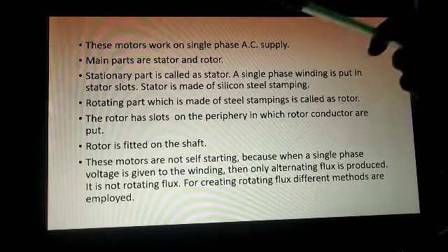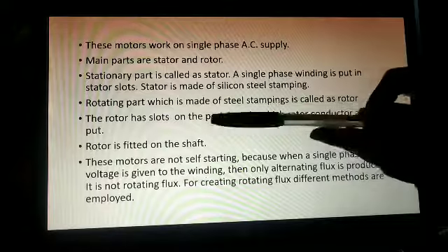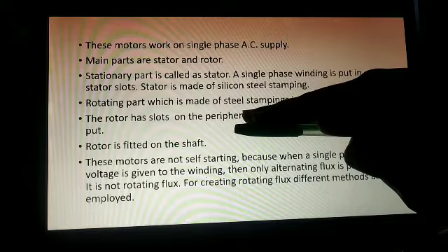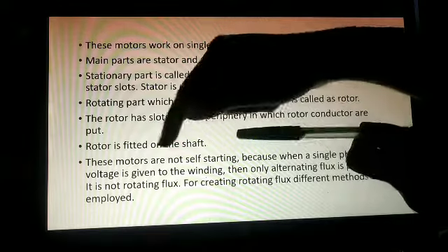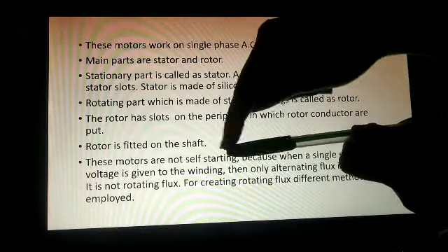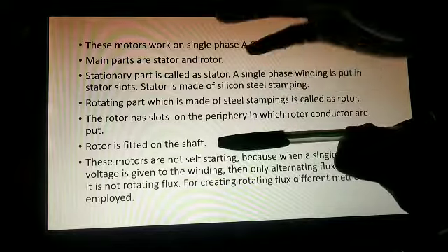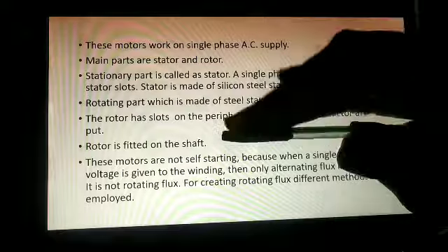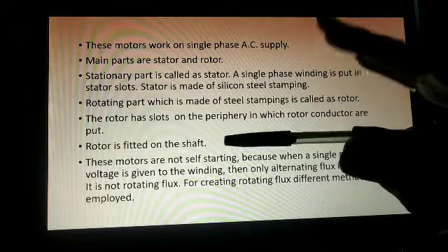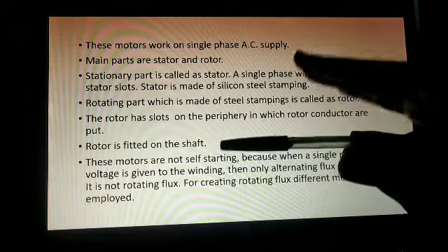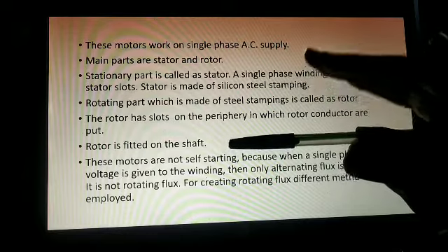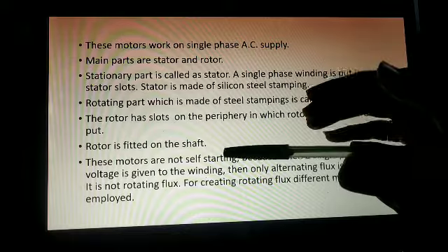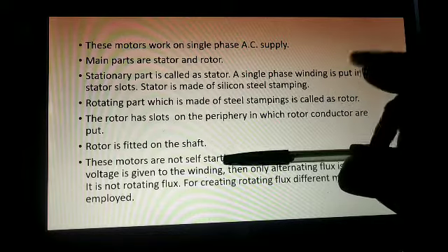Okay, so we are giving the single phase supply to the winding, right? Now consider this is the winding. What will happen? We are giving the single phase supply, so here single phase voltage will be created, and the current will flow through this winding. Now what will happen? Here alternating flux is created, and due to that alternating flux, alternating torque will be produced.